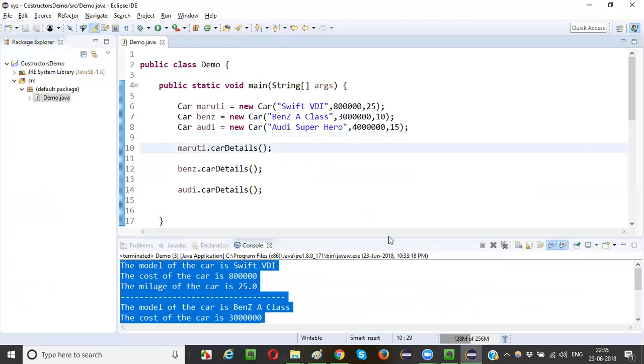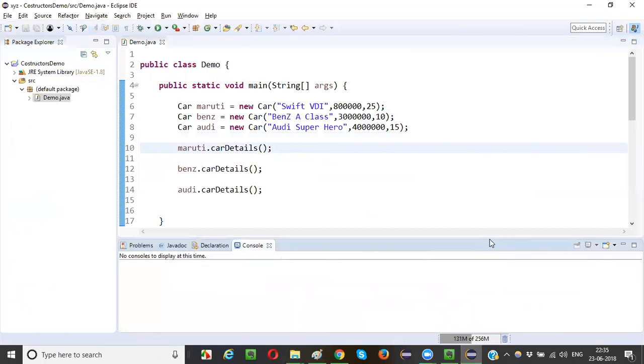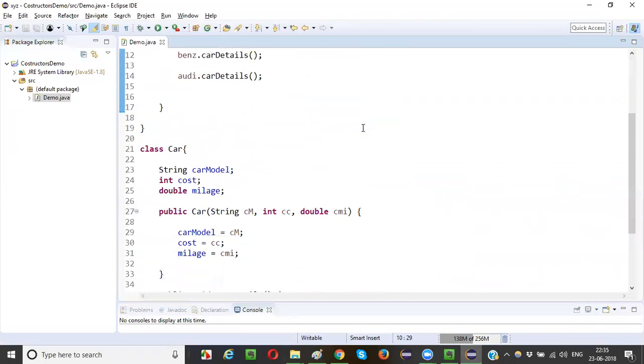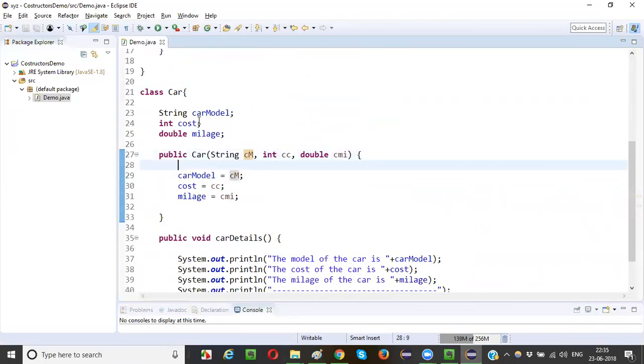Already the program is ready with us. The simple thing is that I need to use this keyword. This is the same program, and I'm going to use it. Why did I give CM here, when I can directly give car model? Why did I give CM here? Let's see what will happen.